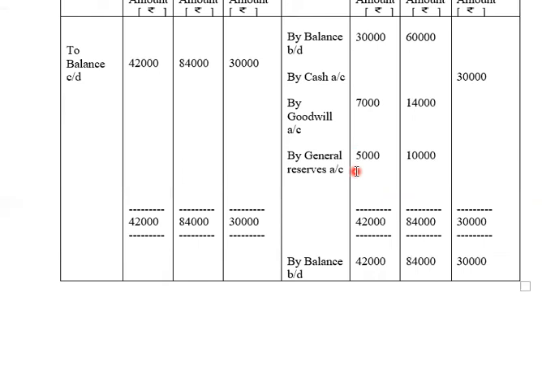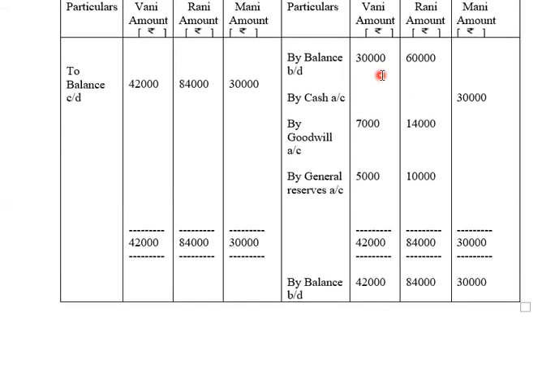Now balancing the partners capital account, the total of Vani is 30 plus 7, 37 plus 5, 42,000, whereas for Rani it is 60, 70, 84,000, whereas for money it is 30,000. So on both the sides, the total will be recorded as 42,000, 42,000 for Vani, 84,000, 84,000 for Rani, 30,000, 30,000 for money. And in order to make it equal, it will be recorded here as to balance carried on 42,000 for Vani, 84,000 for Rani, 30,000 for money. And the same will be brought down on the opposite side as by balance brought down 42,000 for Vani, 84,000 for Rani, and 30,000 for money.